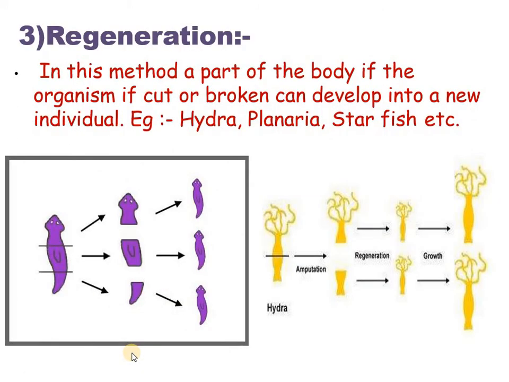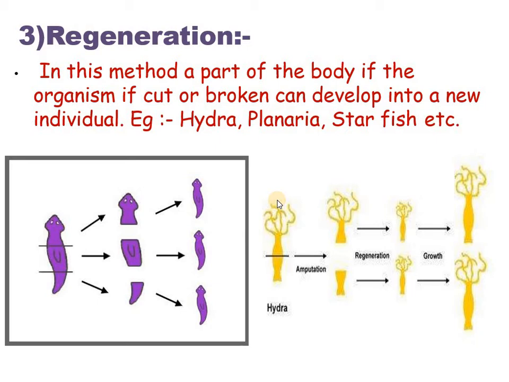Now let us talk about the third mode of asexual reproduction, that is regeneration. So what is regeneration? Re means again and generare means to beget. So it is the ability to repair injured parts and replace the ones lost through accident or self-amputation.